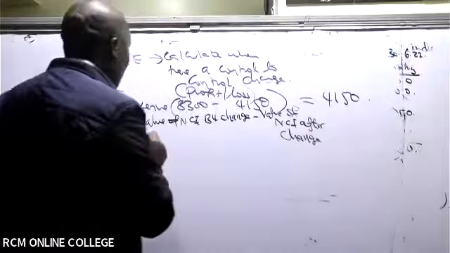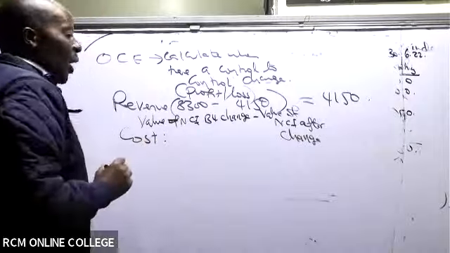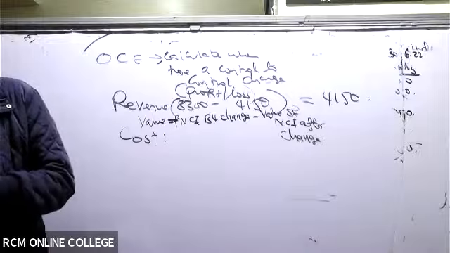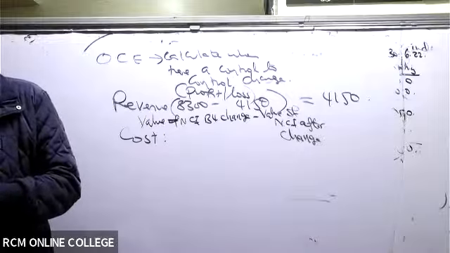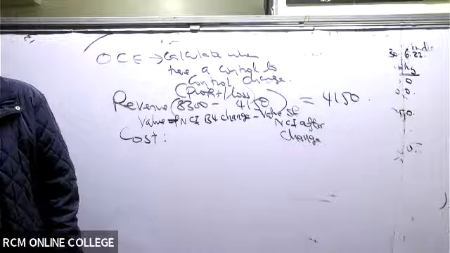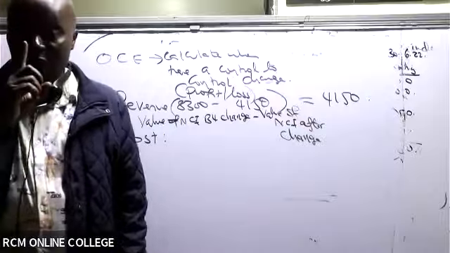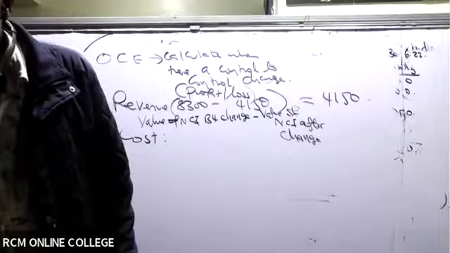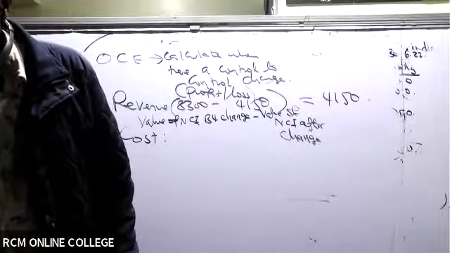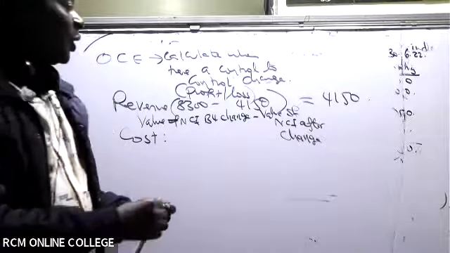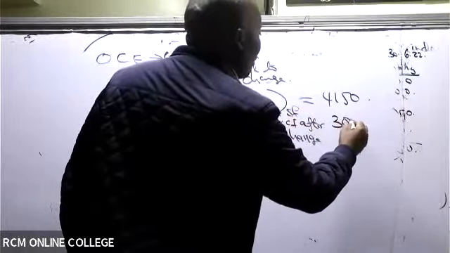So at what cost? What was the cost to us? How much did we pay for that 20%? We paid 3,000 for that 20%, given in note number 2. So then we made a profit.